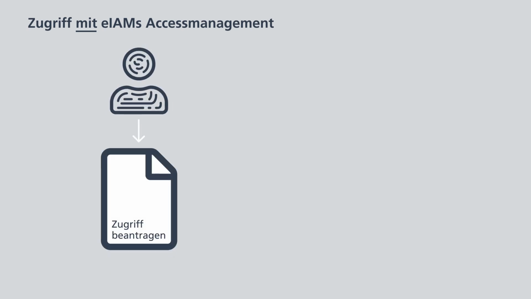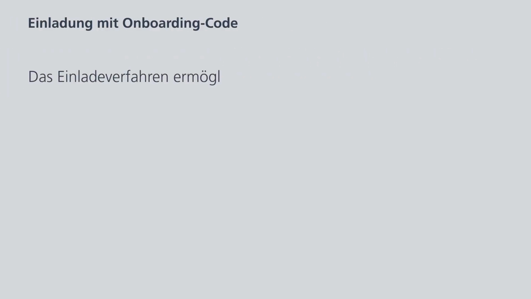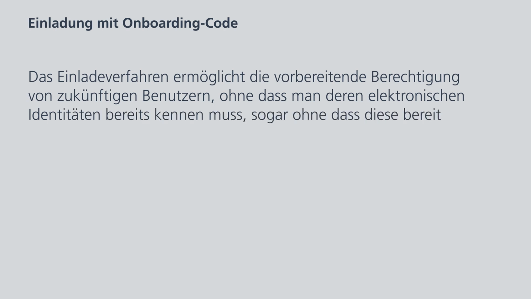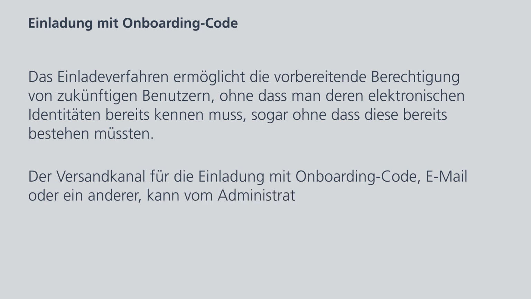However, if EIAM's access management is to be used, EIAM offers an access request procedure for first-time users or, conversely, an invitation procedure for future users. The invitation procedure allows upfront authorization of future users without the need to know their electronic identities in advance, and even without them already possessing an electronic identity. The administrator can choose whether to issue the invitation via onboarding code sent by email or another method.